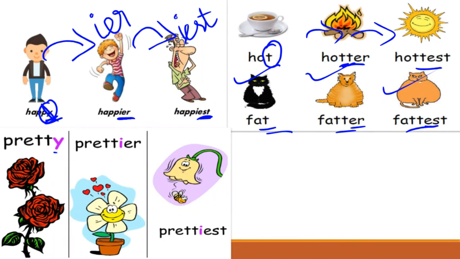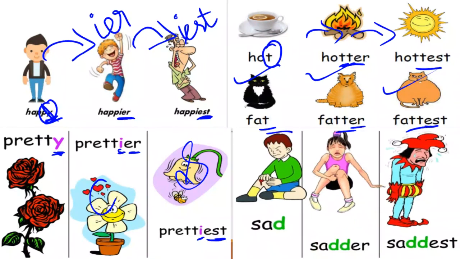Look here, the Y changed to I, and then ER because this is the comparative degree, and EST for the superlative degree. Got it, children? And then sad, sadder, saddest. So this consonant is doubled here: DD, sadder. Comparative ER, superlative EST.